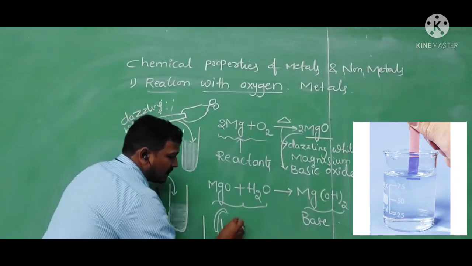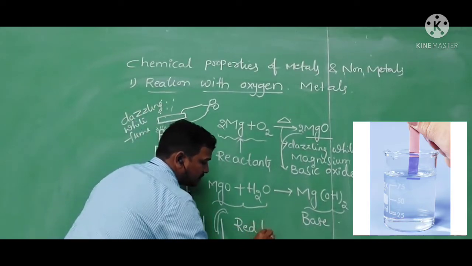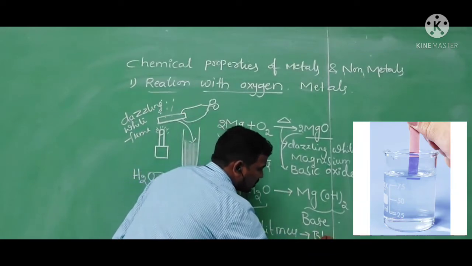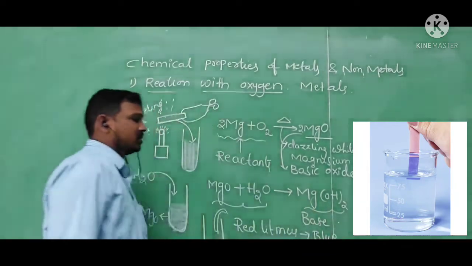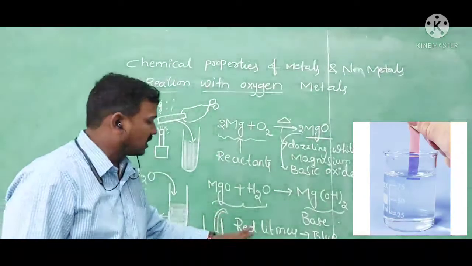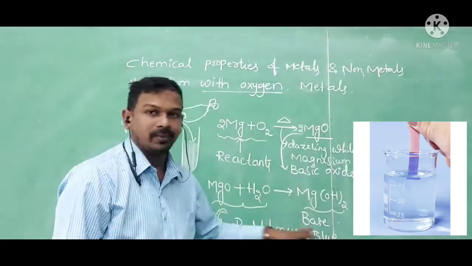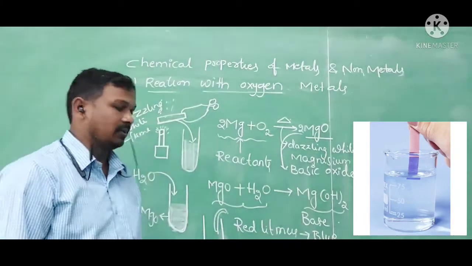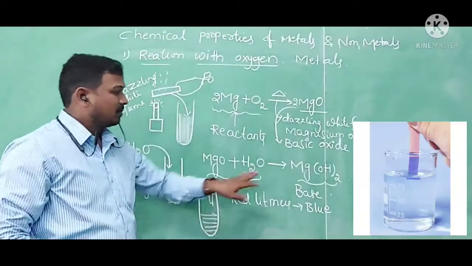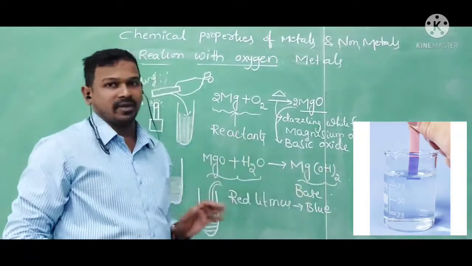This red litmus paper is converting into blue. The substance which converts the red litmus paper into blue, we can state as a base. So here magnesium hydroxide is a base.